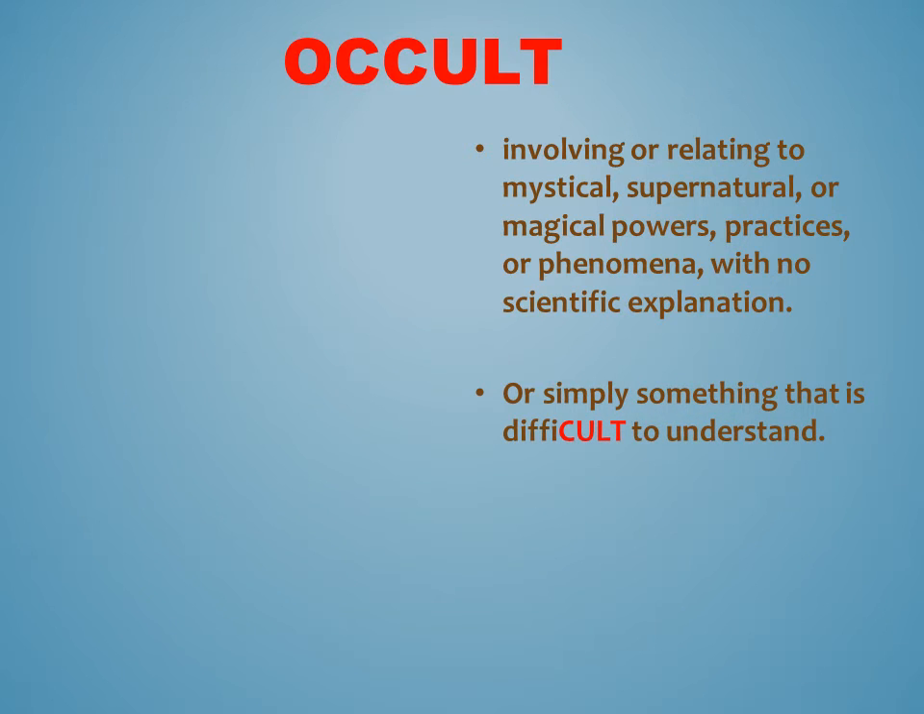Or simply it is something that is difficult to understand. In the word difficult we have CULT in red color. You can relate this to the word occult, and you can use this to remember occult. So from occult there is cult, and from cult you say it is difficult to understand. So occult is something that is difficult to understand, or something that involves mystical, supernatural or magical powers that have no apparent scientific explanation.